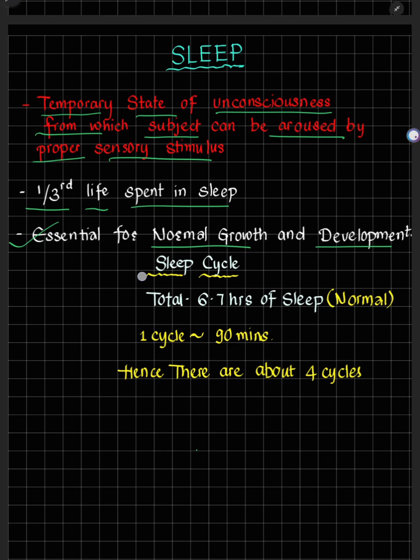So what is sleep cycle? Sleep cycle is a cycle which repeats itself when we sleep. One sleep cycle is about 90 minutes. These 90 minutes repeat about 4 times to complete the normal sleep.